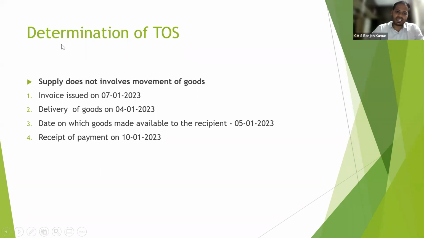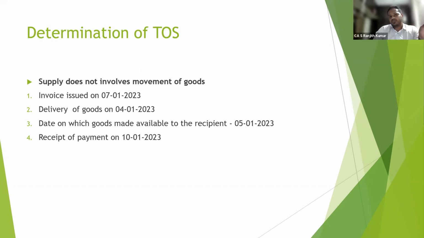Okay. Supply does not involve movement of goods. The invoice is issued on 7th January 2023. Delivery of goods is on 4th January 2023. Date on which goods are made available to the recipient is 5th January 2023. Recipient payment is on 10th January 2023. So supply does not involve movement of goods, so use the formula.